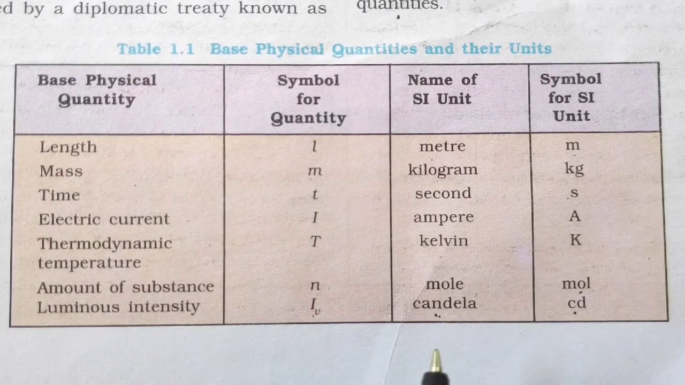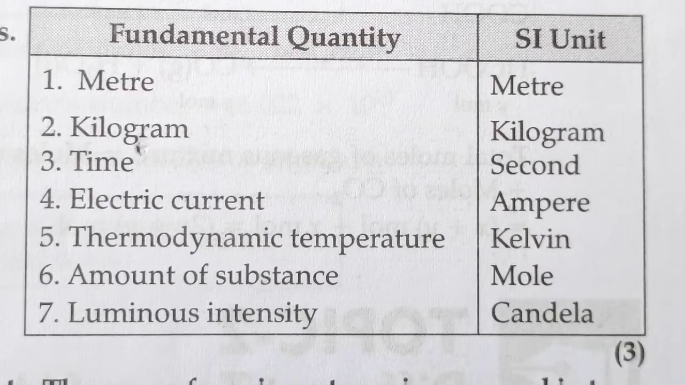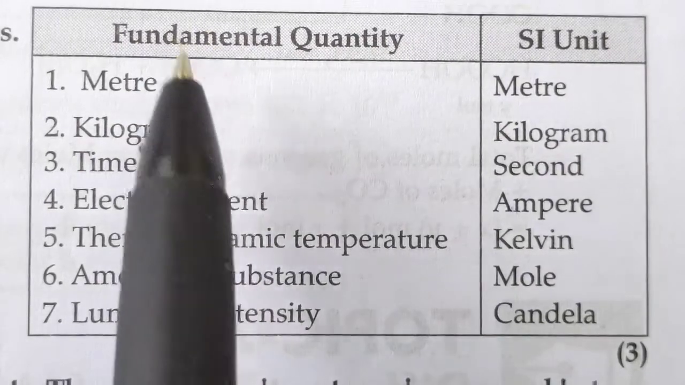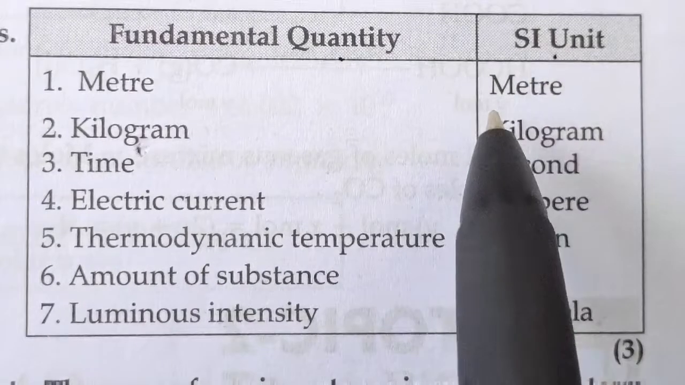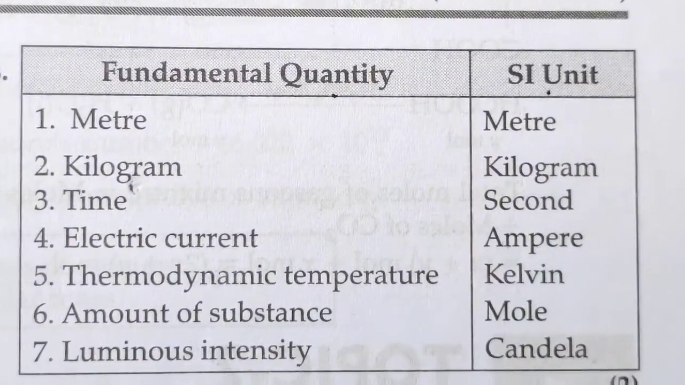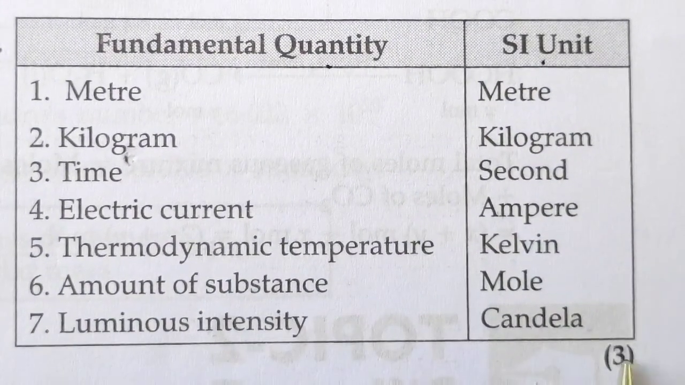Now another table I will be showing you, that you have to remember, and it can be asked as a VSQ. The question can be asked as: write the 7 fundamental quantities and their units. So this is what you have to remember, the 7 fundamental quantities and their units. Now this can be asked for 3 marks.